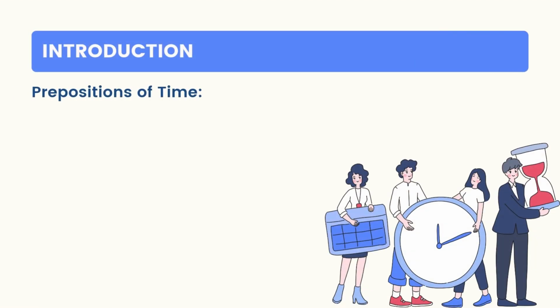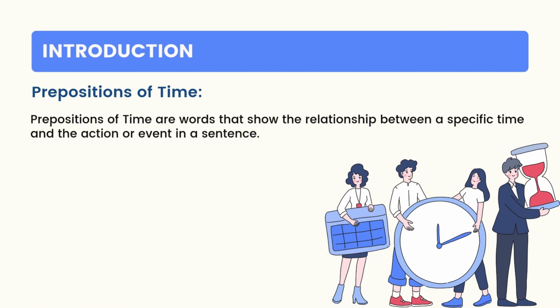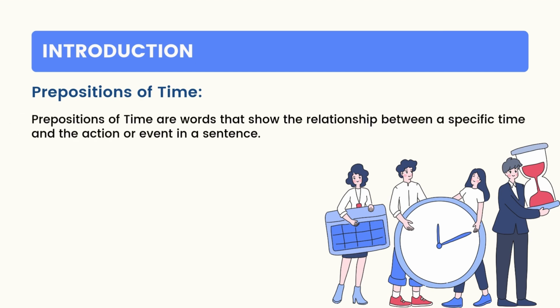What are prepositions of time? Prepositions of time are words that show the relationship between a specific time and the action or event in a sentence. They help us understand when something happens.